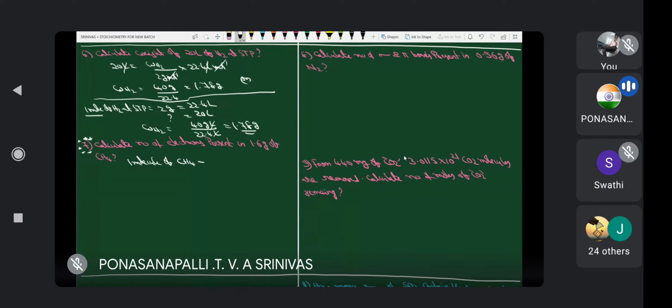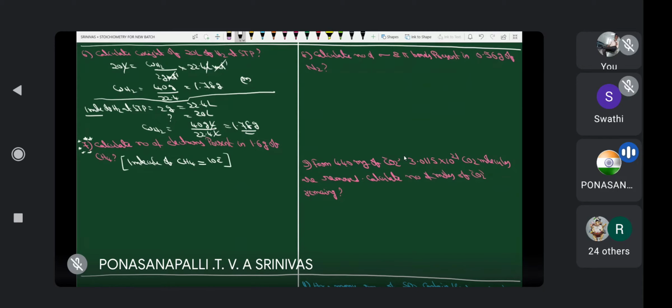Carbon atom means how many electrons are there? 6 electrons. In carbon atom, how many electrons are there? 6 electrons are there. Hydrogen atom, how many electrons are there? 1 electron. 4 hydrogen atoms, 4 electrons. Therefore, 6 plus 4, 10 electrons. Totally, how many electrons? 10 electrons. Therefore, 1 molecule of methane, 10 electrons.